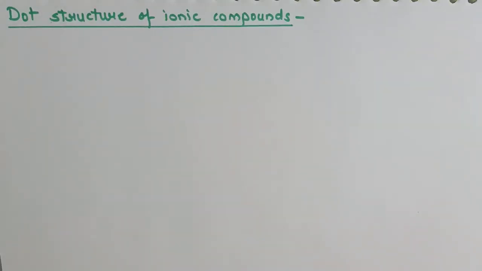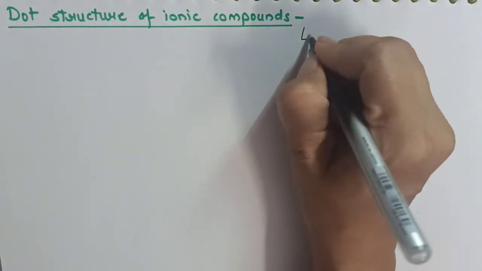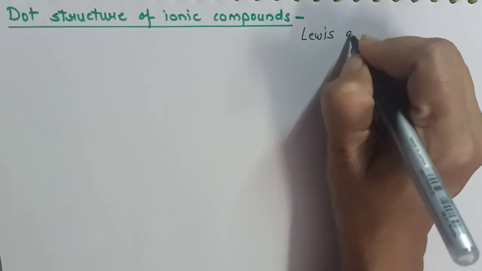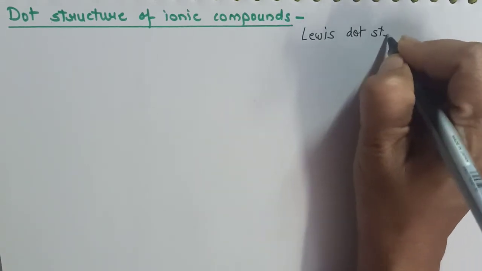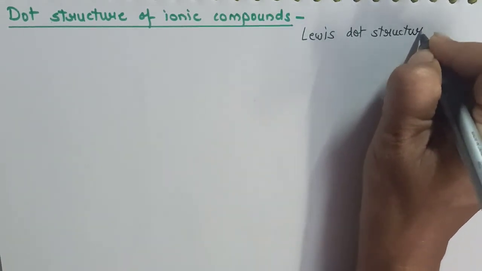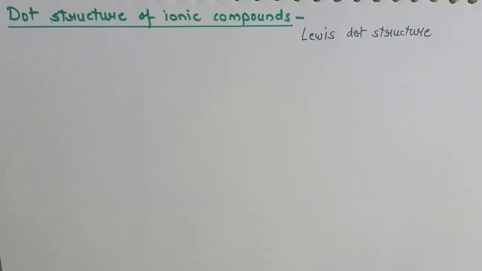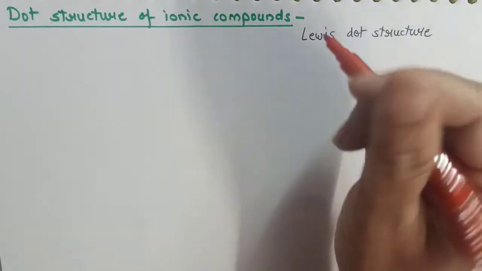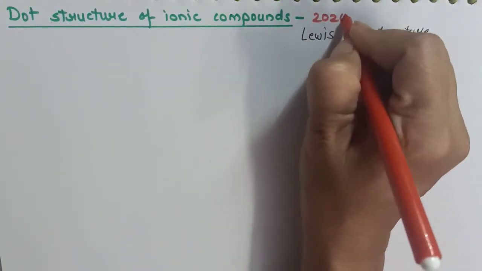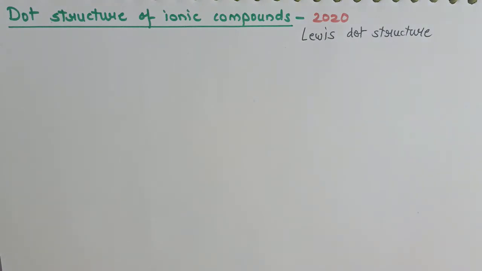The ionic compounds can be represented with certain dot structures. We call it the Lewis dot structure. One Lewis dot structure is a sure question in your board exam. This year's board exam, the 2020 board exam, had a question based on this topic. So what is done in this format?